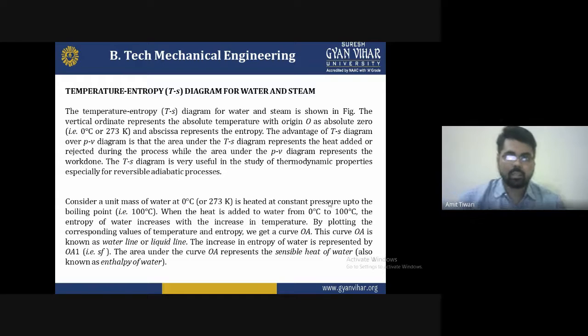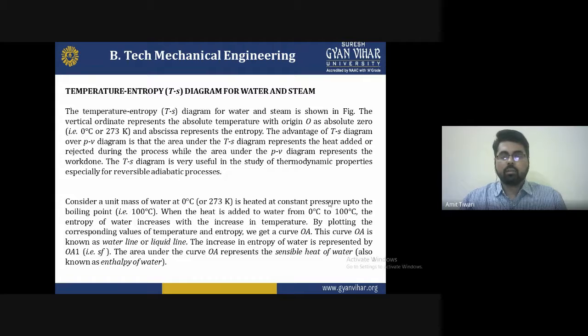As you know from the previous lecture, I already discussed pure substance part first, where we covered the transformation of water and the transformation of steam. Today we are discussing pure substance part second, which is based on the temperature-entropy (T-s) diagram for water and steam.